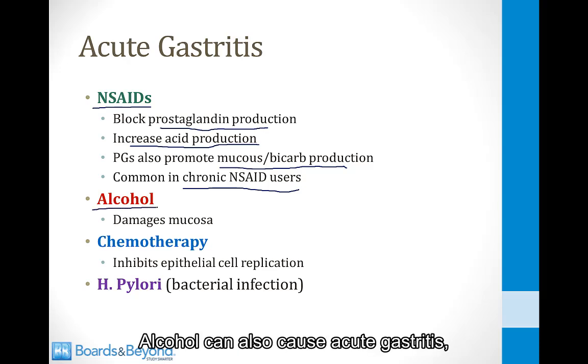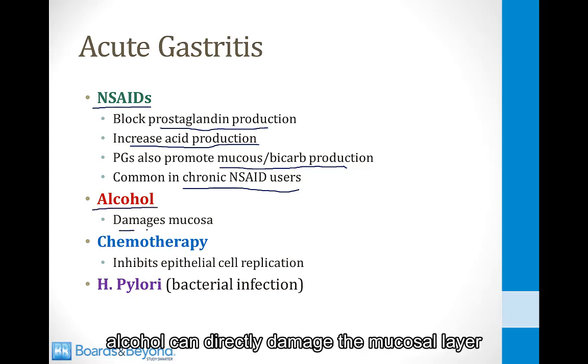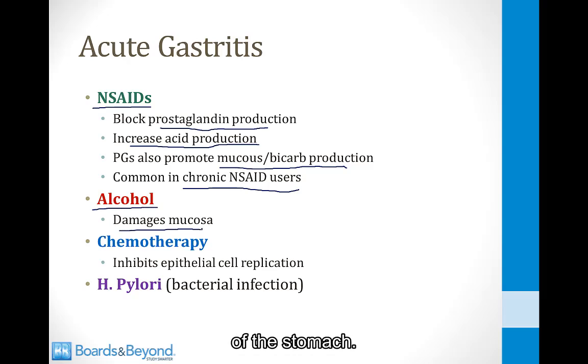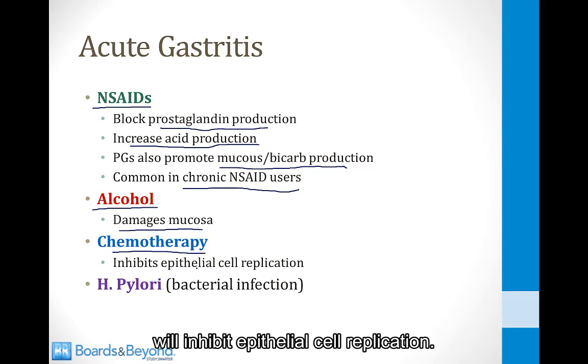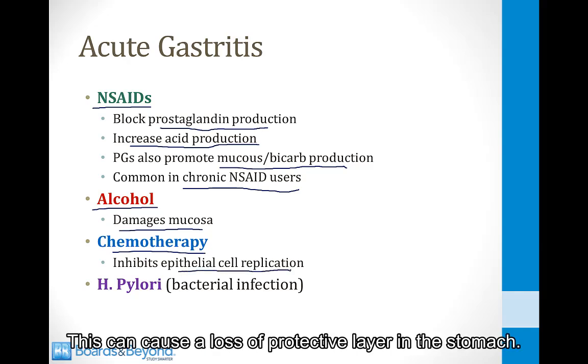Alcohol can also cause acute gastritis. Alcohol can directly damage the mucosal layer of the stomach. Some chemotherapy drugs will inhibit epithelial cell replication. This can cause a loss of protective layer in the stomach.